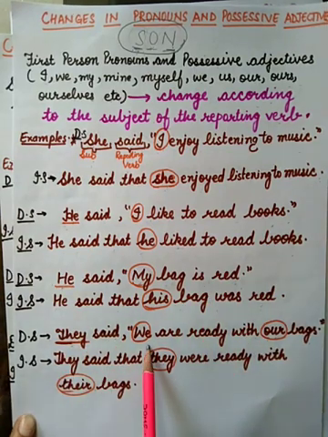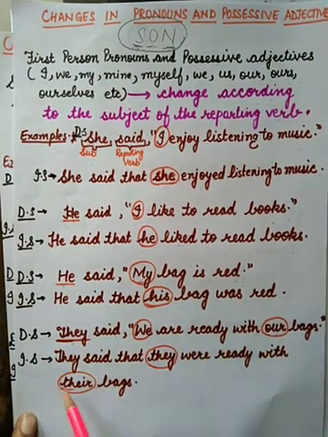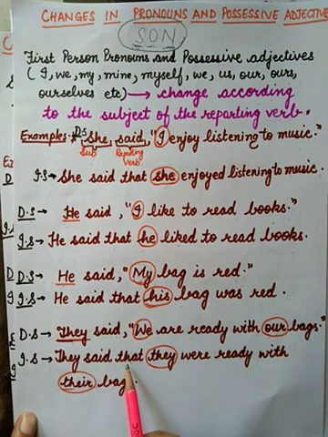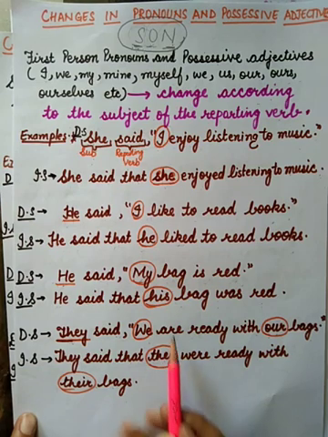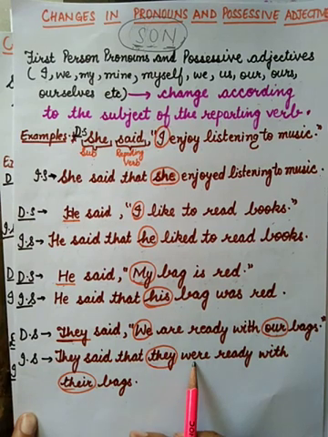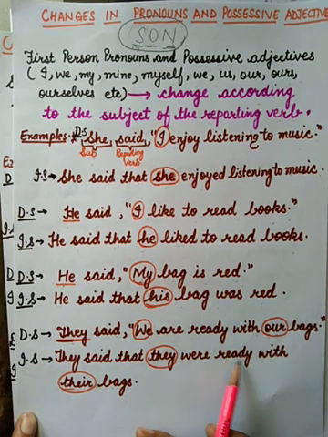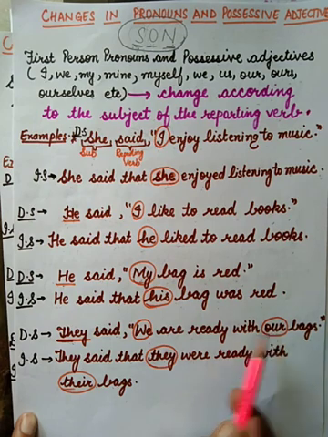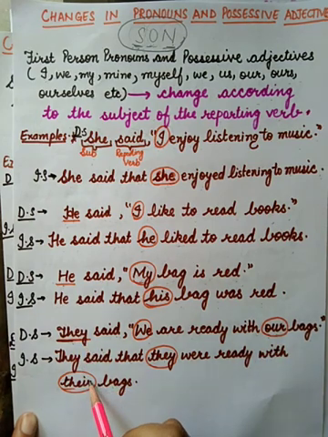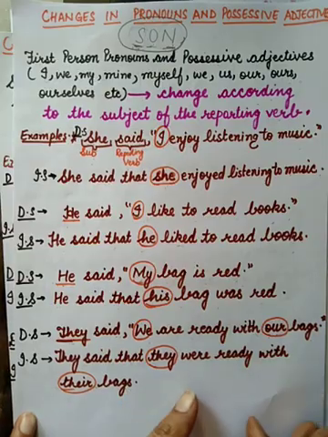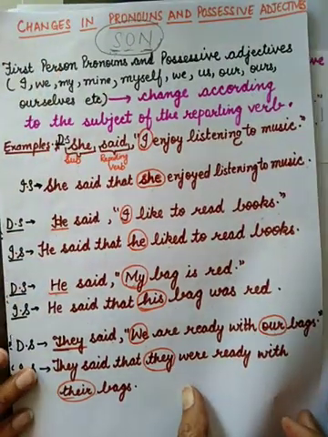They said, we are ready with our bags. They said that, remove these commas, use that. We will change according to the subject, they. Are will change into were. They were ready with, our will change according to the subject, their bags. Clear? This is the change in first person pronouns.